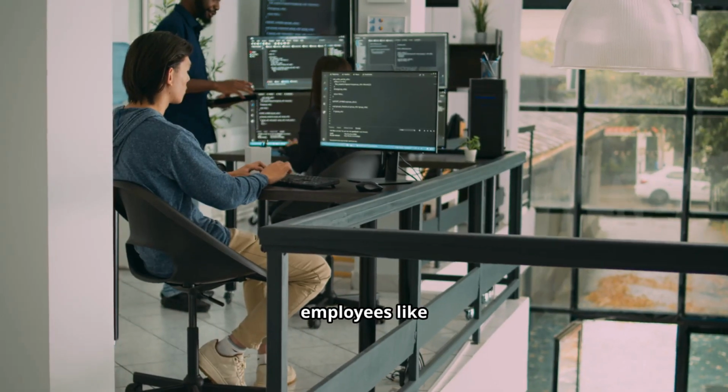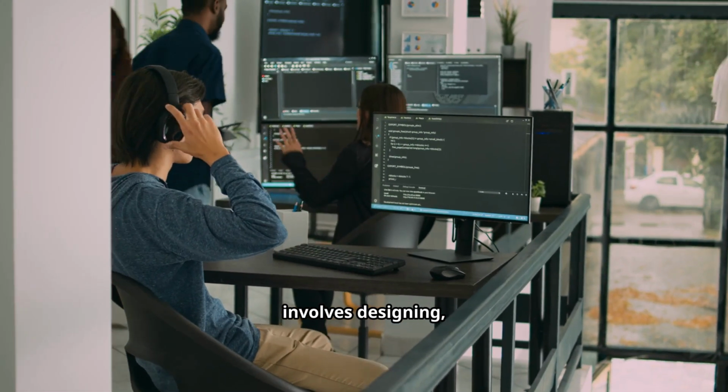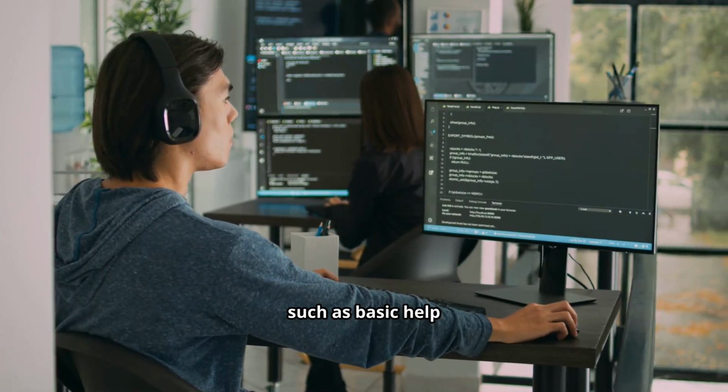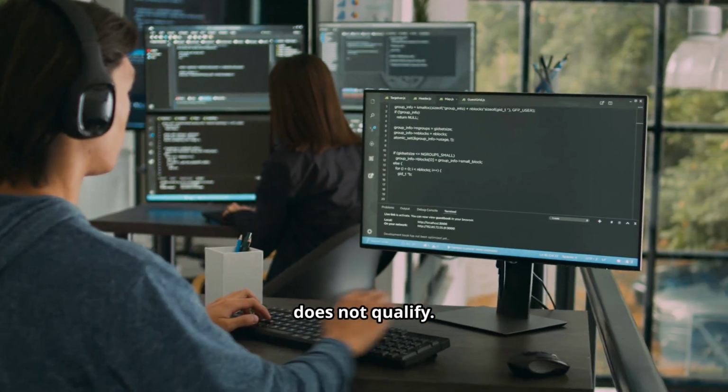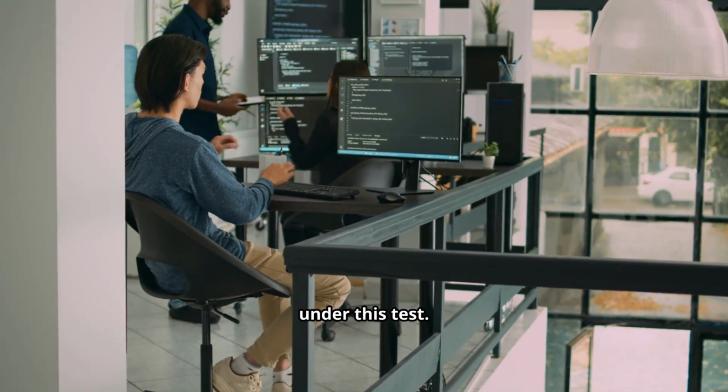The computer employee test covers employees like software engineers or systems analysts whose primary work involves designing, developing, or testing computer systems. Routine computer work, such as basic help desk support, does not qualify. A developer creating custom applications for clients qualifies under this test.